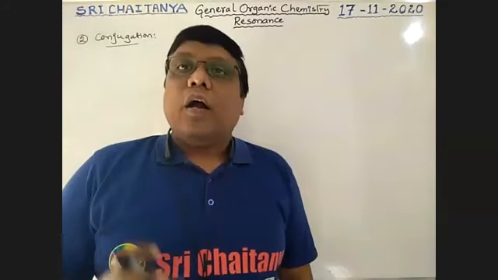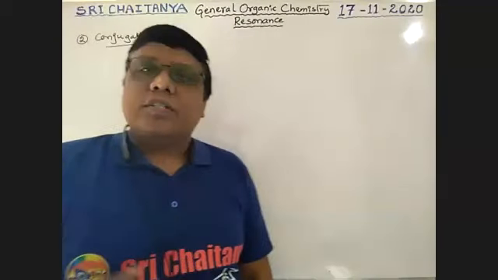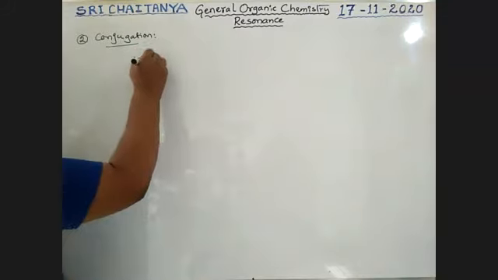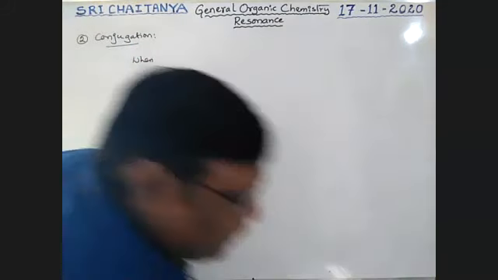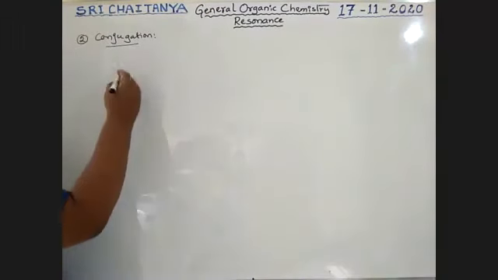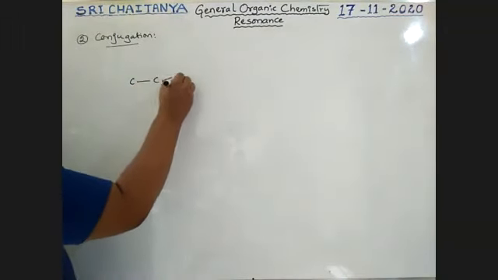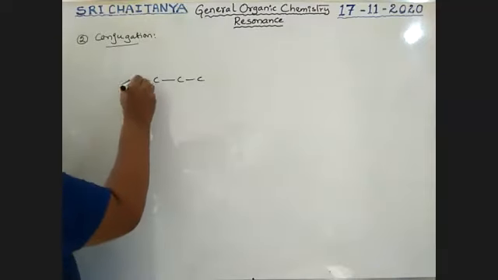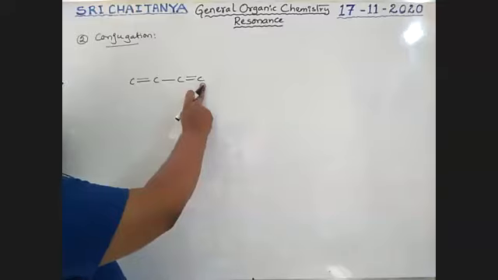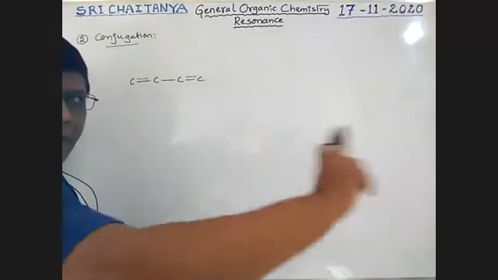Alternate pi bonds or something else. Before giving the statement, I will give an example, boys. Conjugation is nothing but, for example, there are 4 carbons, boys. All are sp2. That's why all these carbons are planar.